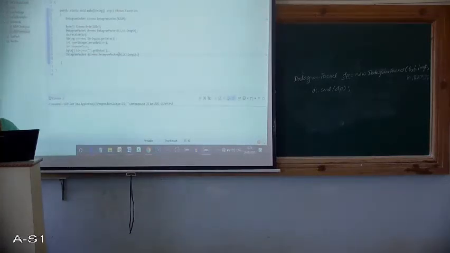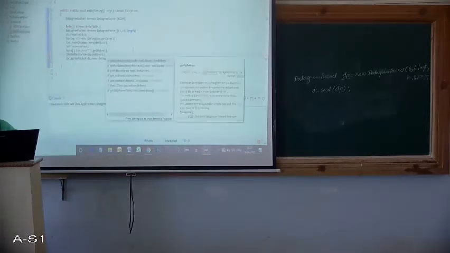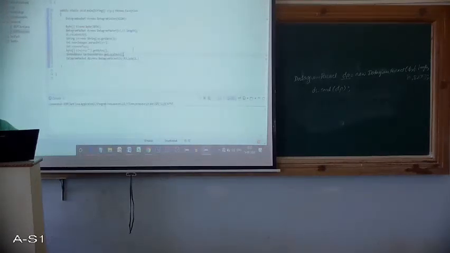Correct? We have already seen at the client side how to get the IP address. So I will use InetAddress IA equals InetAddress.getLocalHost().